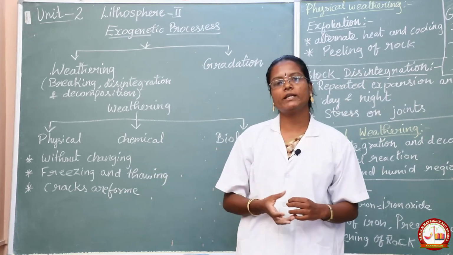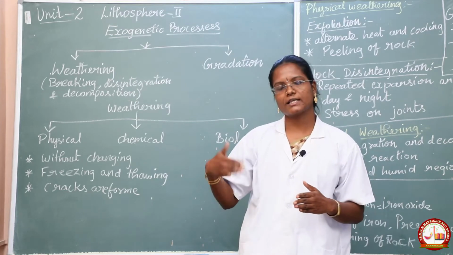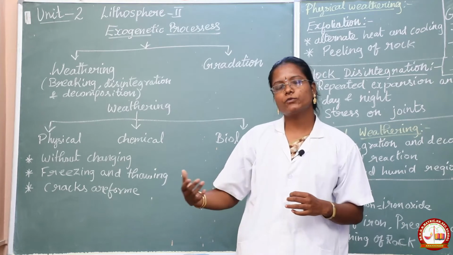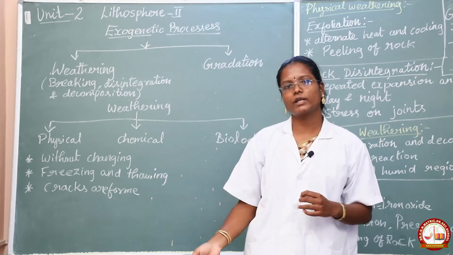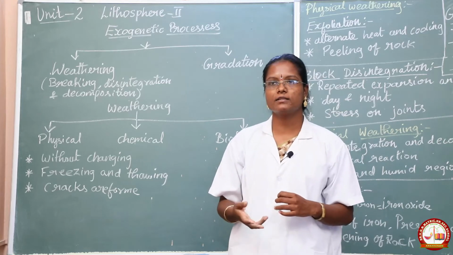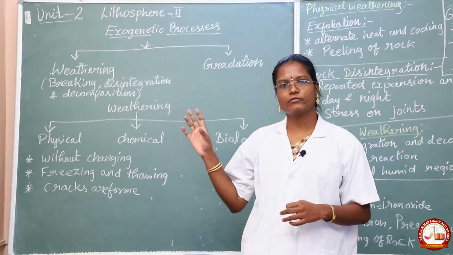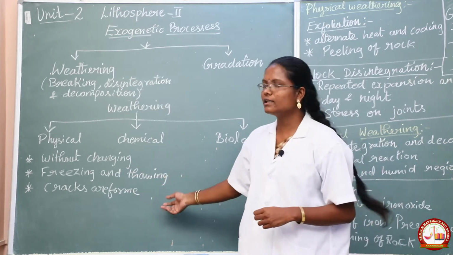Cracks may form in the rock, and over some years it will change into sand. You have learned in 8th standard, in the rock and soil lesson, how soil was formed from rock. That is also physical weathering.